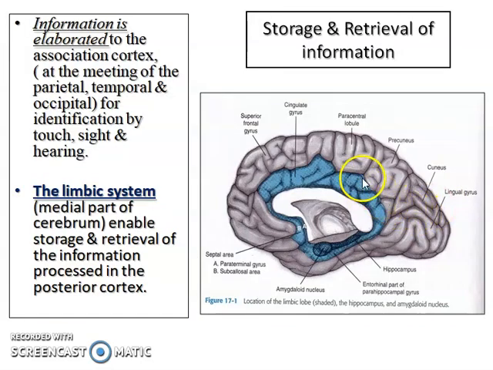Information is elaborated to the association cortex, that is sight to the occipital lobe, hearing to the temporal and touch to the parietal lobe. And the limbic system, which is shown here in blue color, helps us in storage and retrieval of the information which is processed in the posterior part of the cortex.